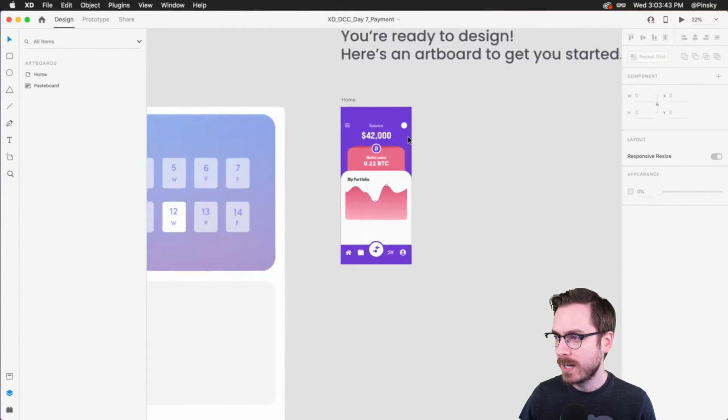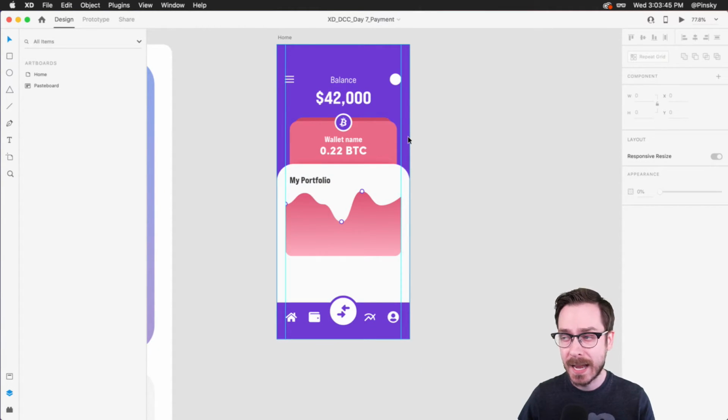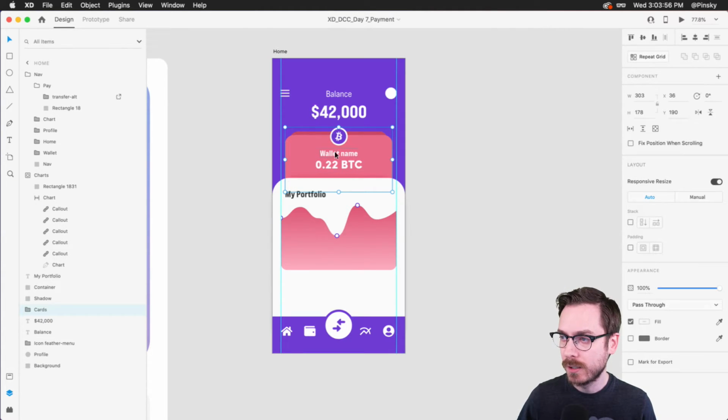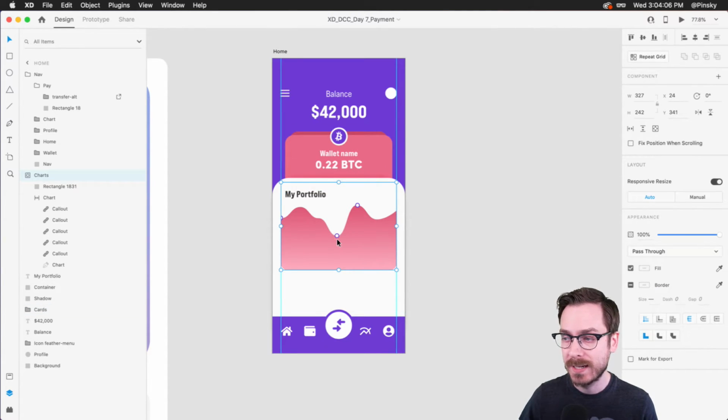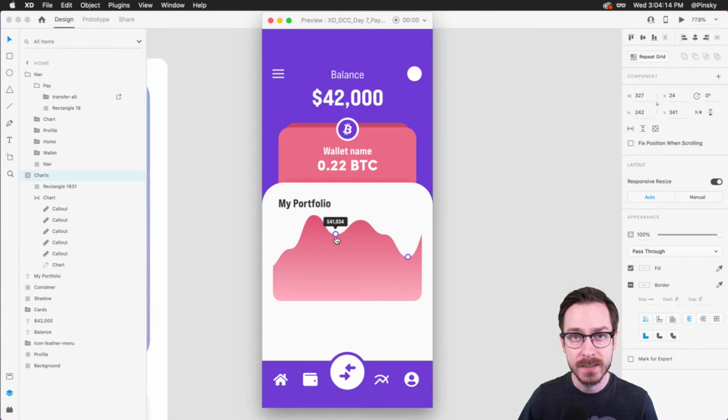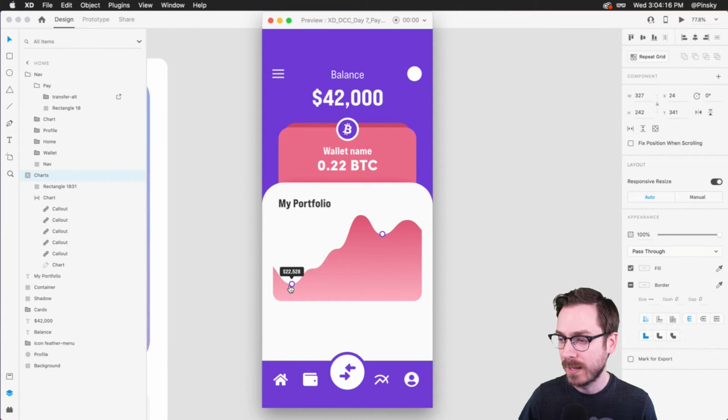All right, so here's where we left off yesterday. And to catch you up on this particular aspect of this challenge, here's the home screen of this app. And maybe we'll get into additional screens tomorrow, but we have these cards at the top. And we've got this container over here. And we've got this navigation bar down at the bottom, which we're going to be utilizing today. And then we have this scrollable chart, which we created yesterday. So if I go ahead and launch this preview, I can scroll over to the left and see additional information. I can tap on these particular dots, just like that. And there we go. We can hide them and show them.